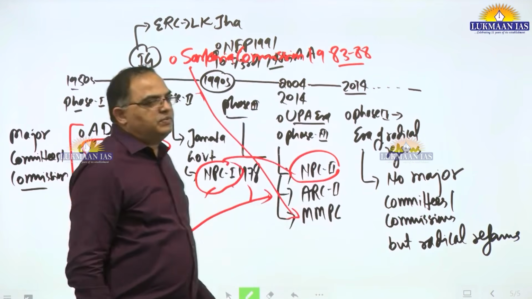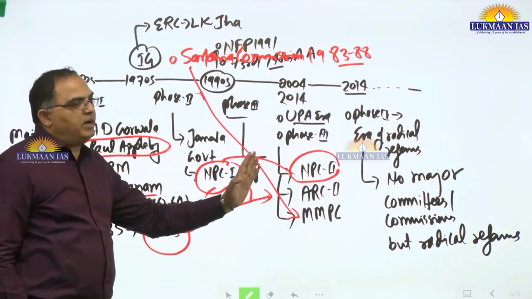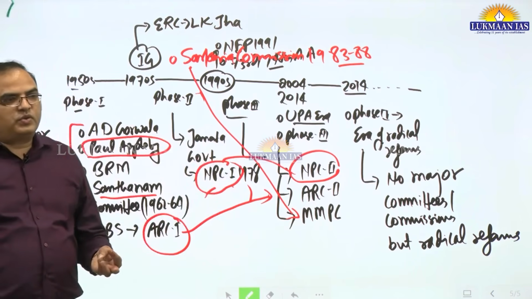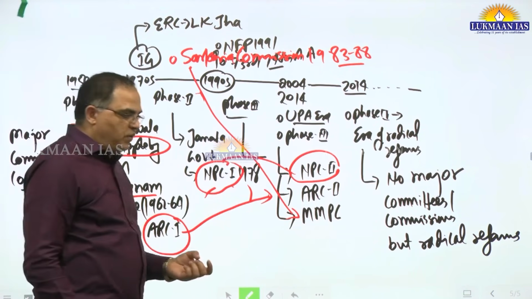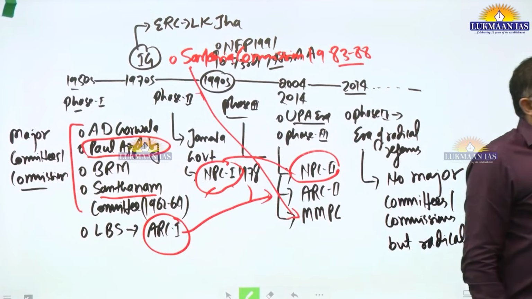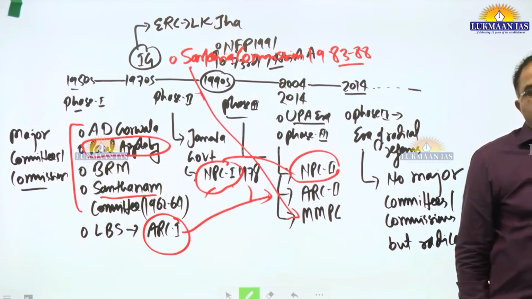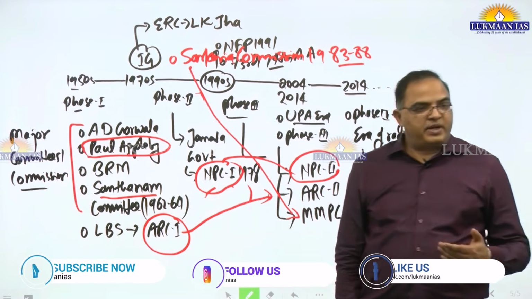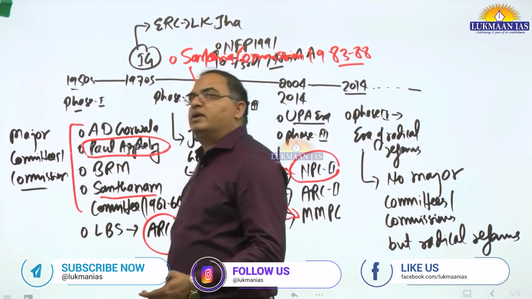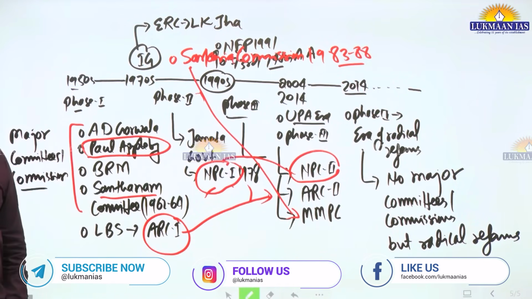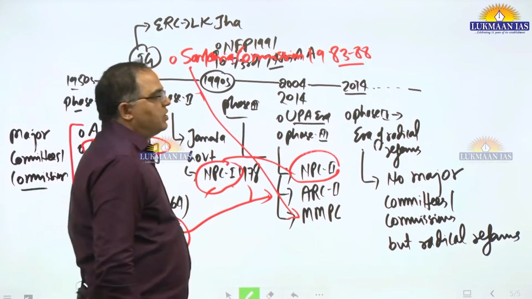Then this will become the basis on which we will have to evaluate whether our reforms have been incremental or radical, and whether they have been structural, procedural or behavioral. What have we been lacking, and what are the factors which have resulted in the lack of effective reforms or the lack of effective implementation of reforms? That is what we have to talk about. Let's talk about all these things.